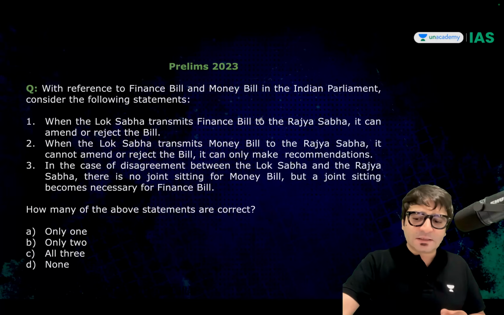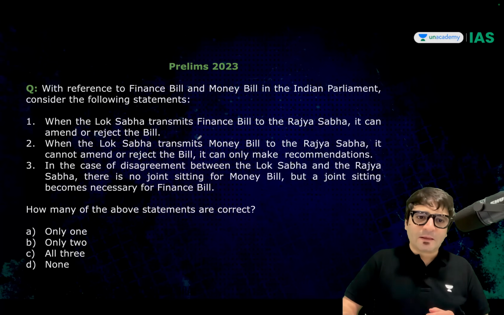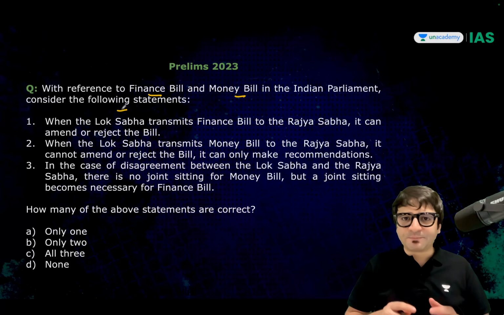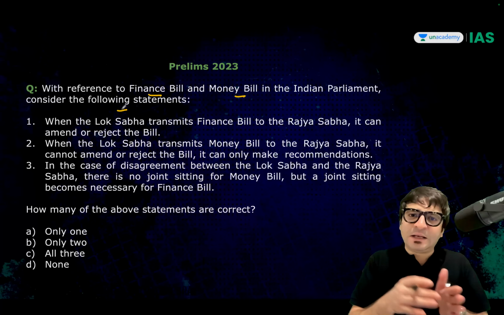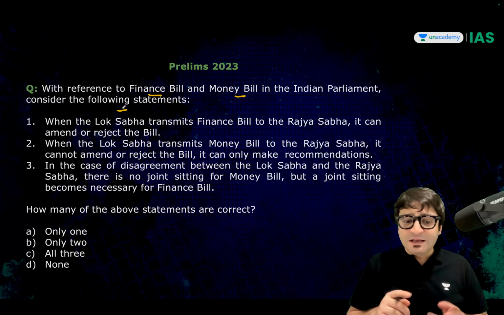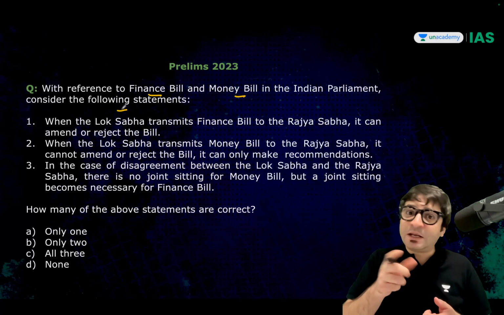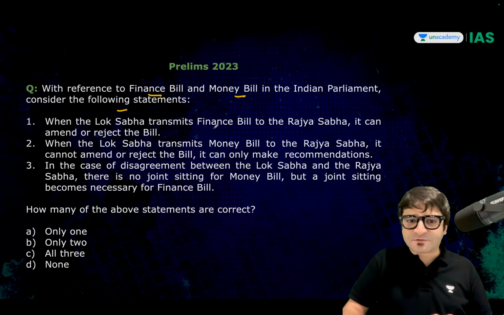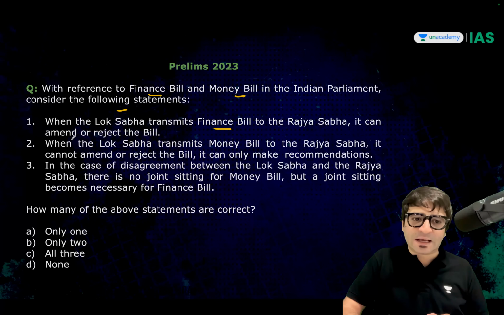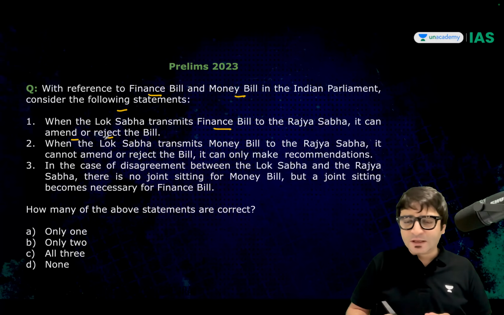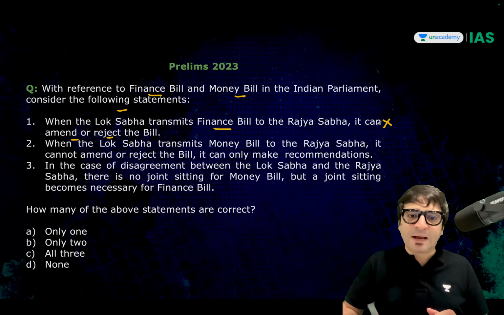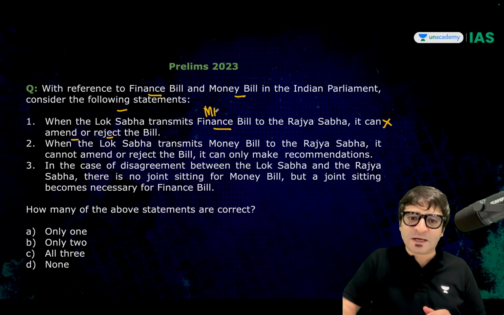But the fact is, let's look at two questions. With reference to the finance bill and money bill in the Indian Parliament, consider the following statements. You know, finance bill and money bill, they are the same. Financial bill is different, money bill is different. Read the options. When the Lok Sabha transmits the finance bill to the Rajya Sabha, it can amend or reject the bill. The answer is that this is incorrect. Ideally. Why? Because finance bill is nothing but a money bill.